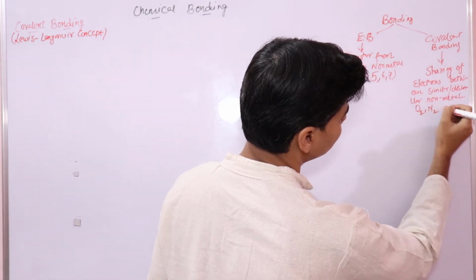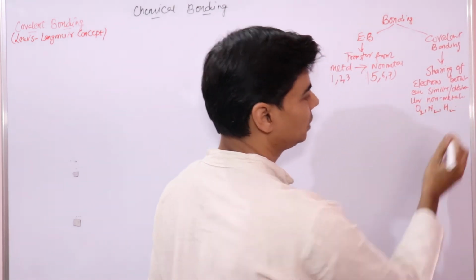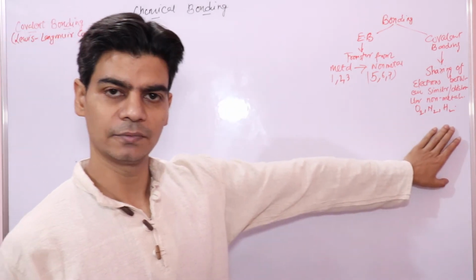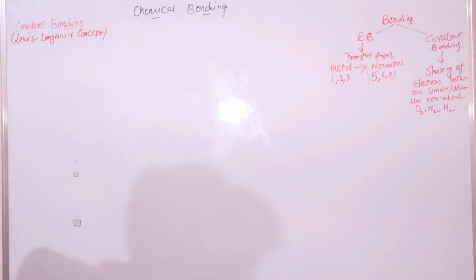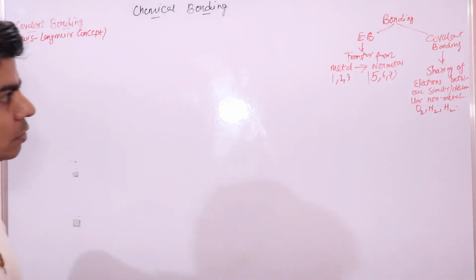Examples are oxygen, nitrogen, hydrogen. These are simple molecules that we will understand first. Taking the example of these molecules, we will understand all the concepts of covalent bonding and the Lewis and Langmuir concept.